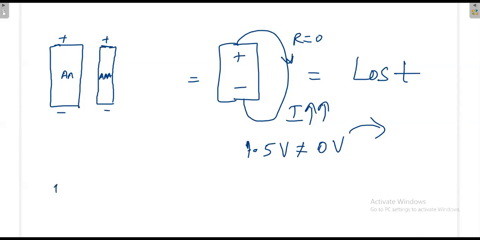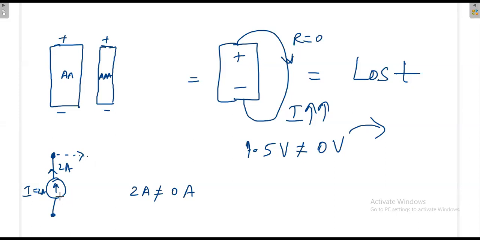Or otherwise, if I am having a current source, and I keep it open, what will happen? Suppose 2 ampere current is coming here. Now, the KCL is applicable only at the node. The 2 ampere is coming here, and here there is no wire. How much is going? Because this is open, 0 ampere is going. Then it is not following the Kirchhoff current law.